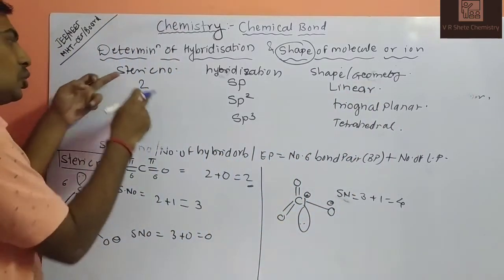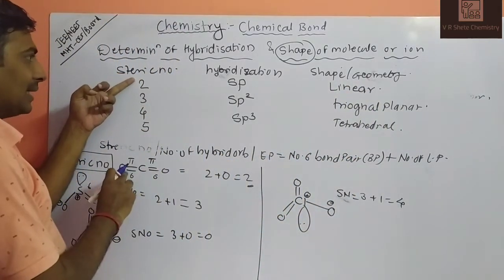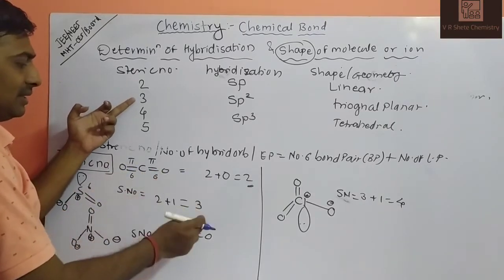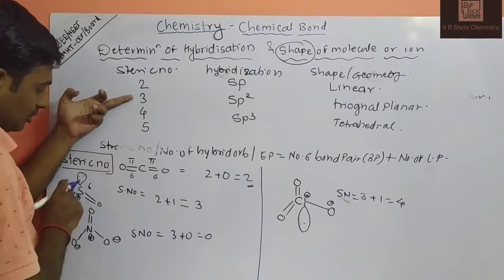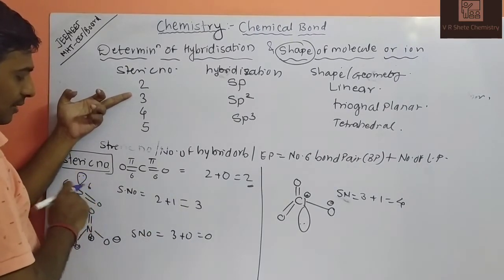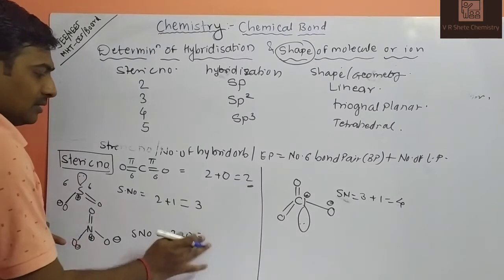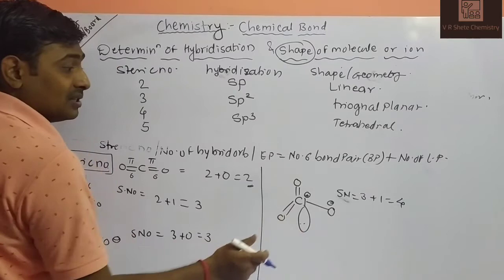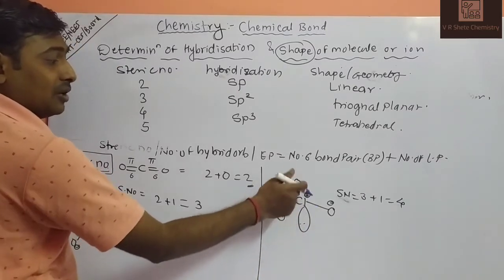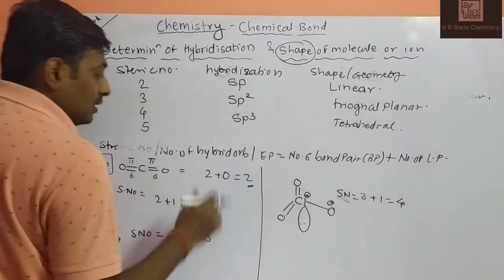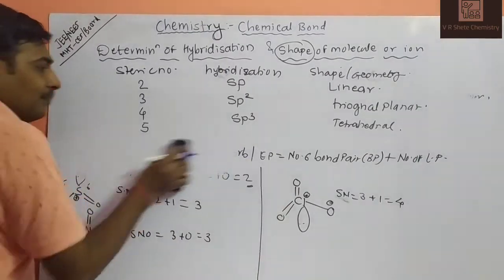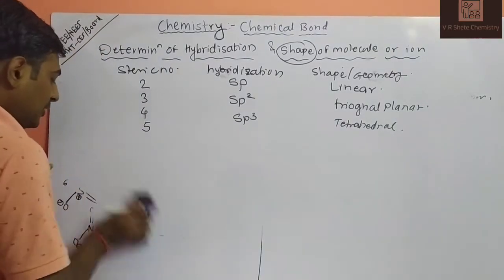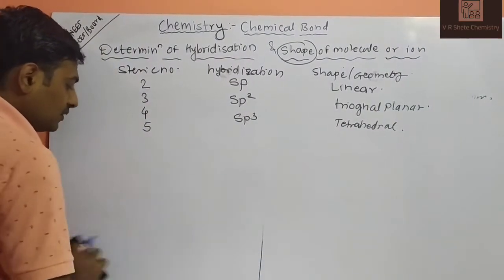When your steric number is 2, at that time the molecule is linear. See, this CO2 molecule is linear. When your steric number is 3, the shape of the molecule is trigonal planar. Here steric number 4, this is tetrahedral shape. 1, 2, 3, 4 bonds are there, tetrahedral shape. As the steric number increases, hybridization also changes. So steric number gives shape.